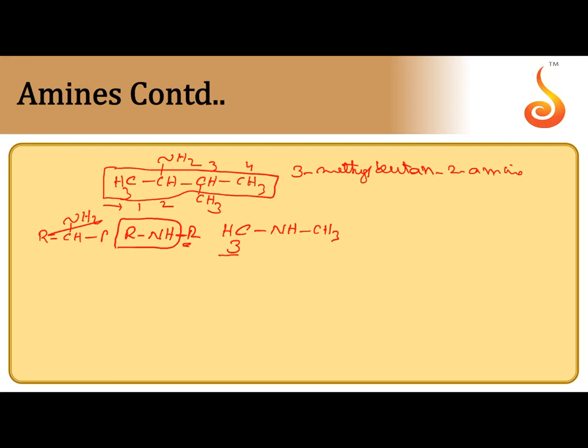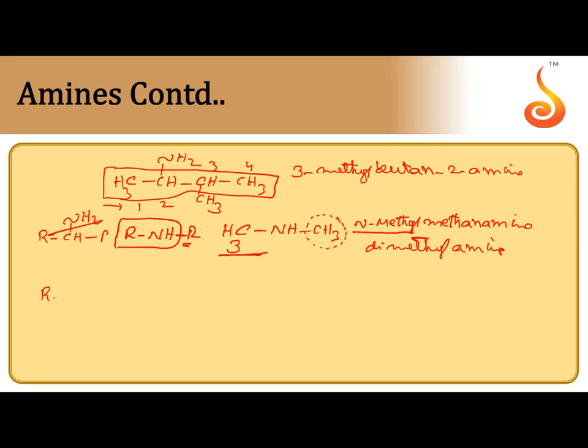So select the main carbon chain meth, ane, amine, then CH3 is taken as substituent that is attached to N. That's why the prefix is N-methyl. After that, root word is meth, primary suffix is ane, secondary suffix is amine. N-methylmethanamine is the IUPAC name. Common name dimethylamine. Methyl, methyl, there are two methyls, dimethylamine.